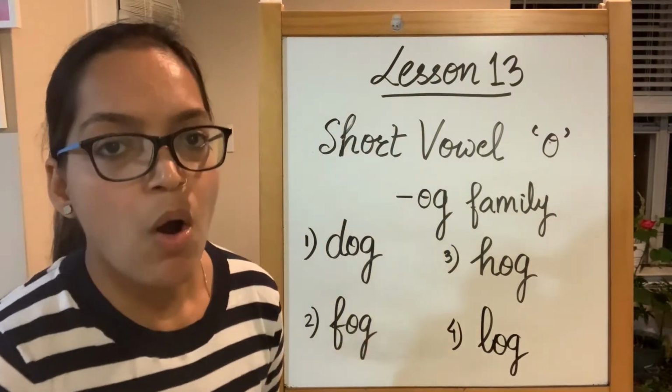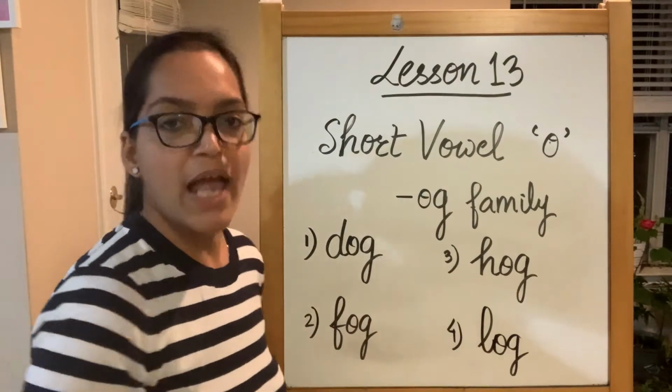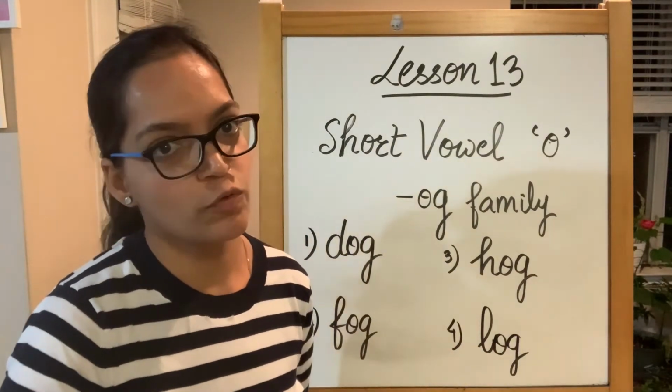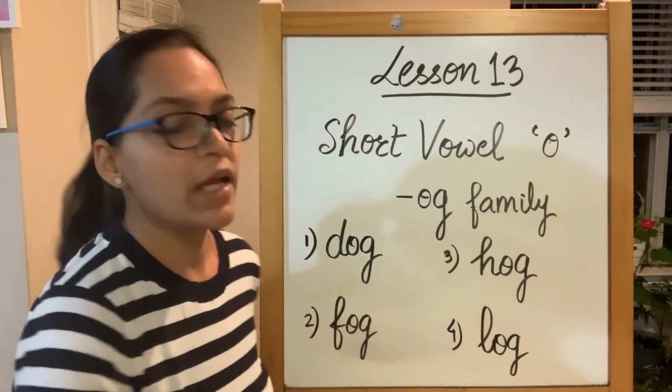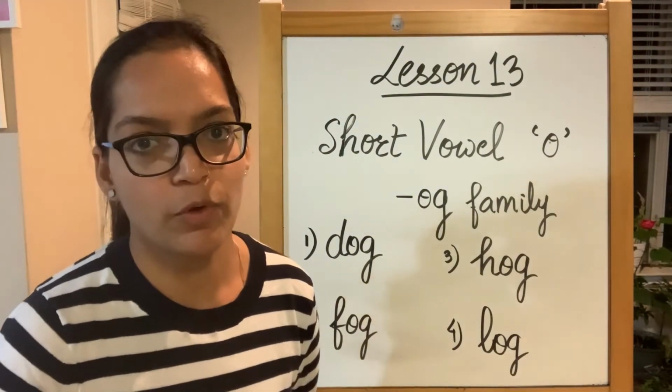Then we have a log. L sound produced by alphabet L. O sound produced by short vowel O and ending with G. Log is a small piece of wood.